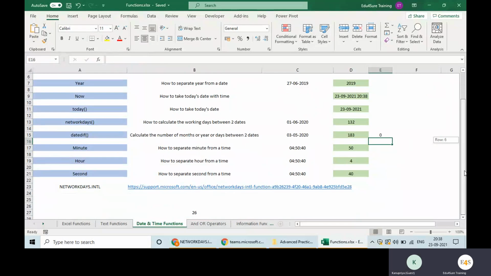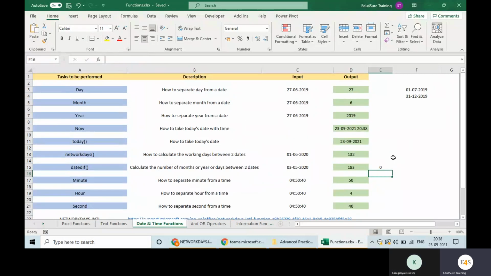Got it? So this is everything related to date and time you will need, not more than that.